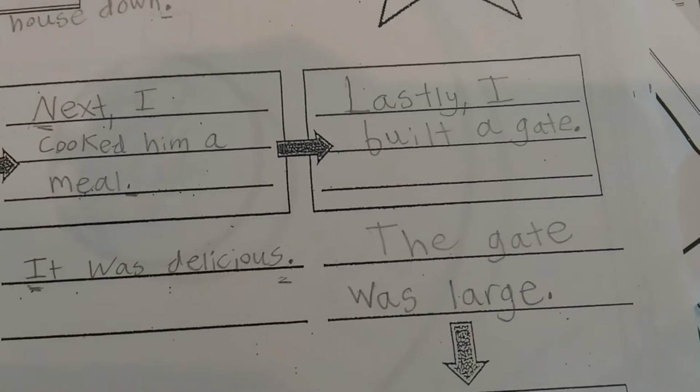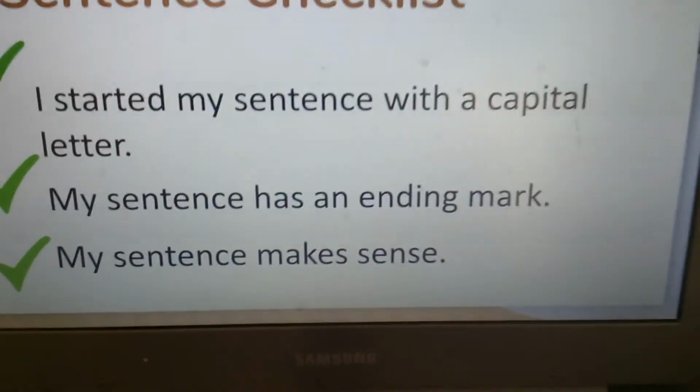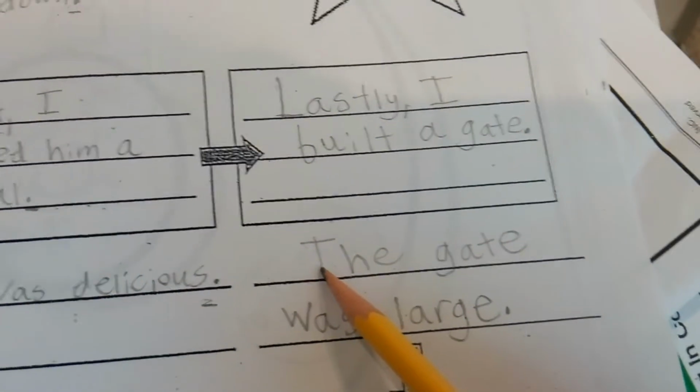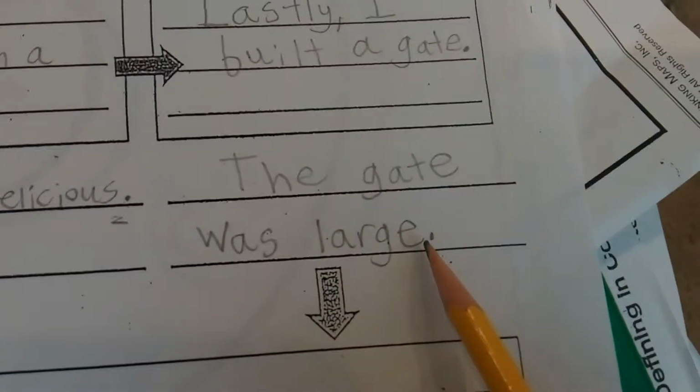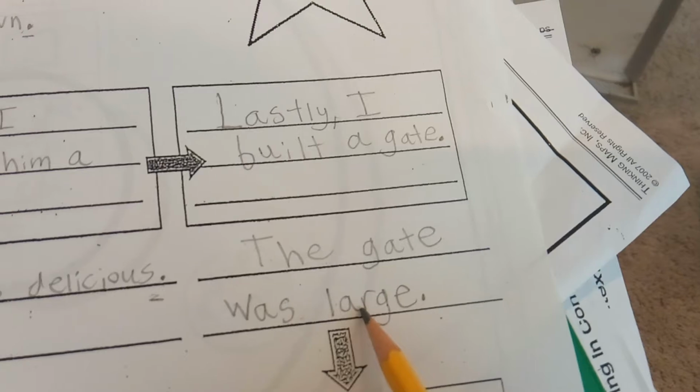And same with this sentence, I need to do that checklist. Did I start my sentence with a capital letter? Yep. Here's my capital T. Do I have an ending mark at my sentence? I do. There's my period. And last, does the sentence make sense? The gate was large. Yes, it does.